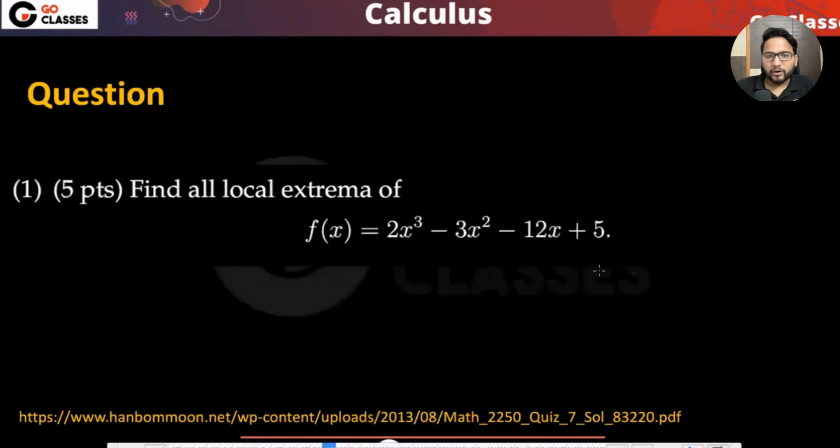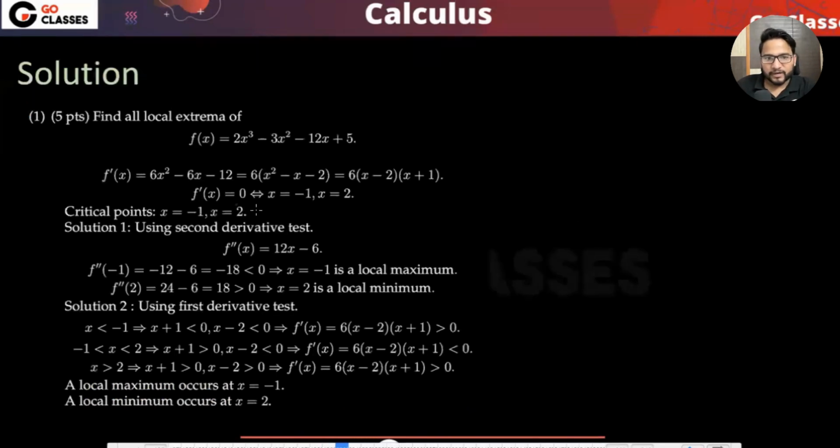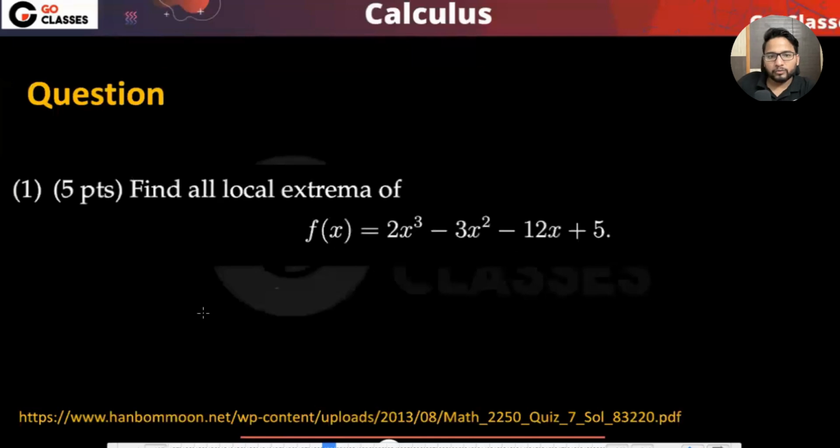Now let's just see some examples. So they are saying find all the extrema of this particular function. What you can do is either use the first derivative test or the second derivative test. First derivative test means you find f dash x and equate it to 0. So maybe I have the solution, right? You find f dash x, you equate it to 0, and then you are getting x equal to minus 1 comma 2, right? These are the two values you are getting.